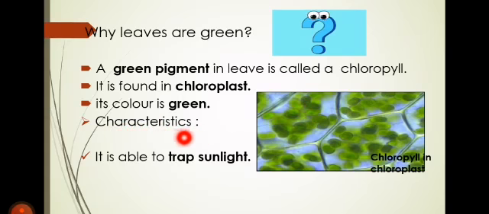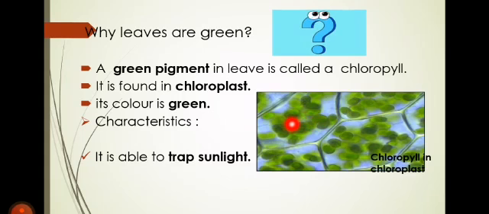Okay, now what is the function? What are the characteristics of this chlorophyll? Why is it present in the leaves? This chlorophyll enables the plant to trap the sunlight. Okay, you know that light is necessary for photosynthesis. Without sunlight, plants are not able to carry out photosynthesis. So, Allah subhanahu wa ta'ala has given a very special pigment inside the leaves that is called chlorophyll. And this chlorophyll traps the sunlight or the sun energy and provides it to the plant to carry out photosynthesis.